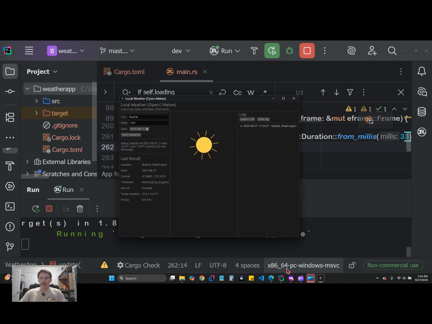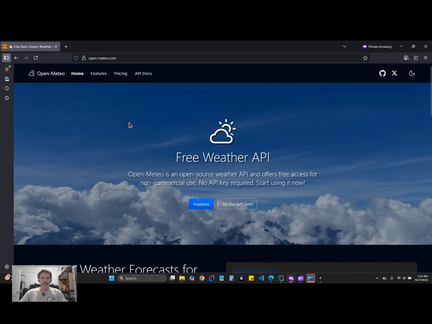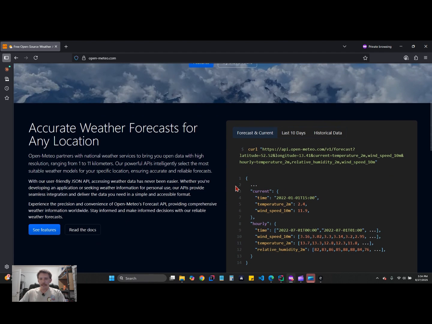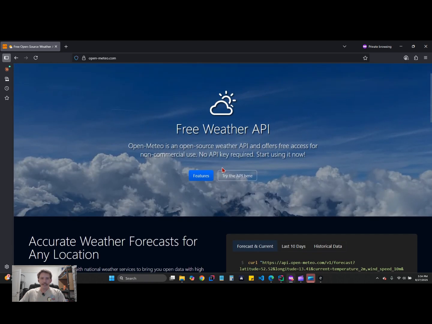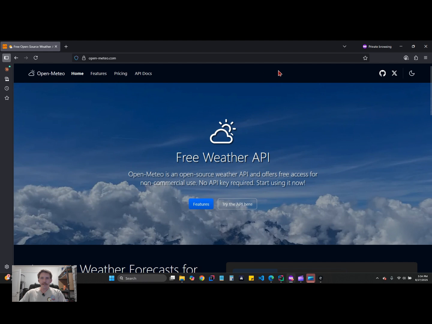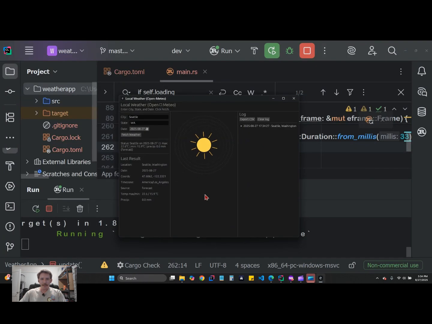And it's going to Open-Meteo.com, let me show you the website here. I'm not sponsored by any of these companies. I'm just using it because it's free for non-commercial use, apparently. No API key required. And ChatGPT actually recommended this, so I'm just using it through the AI. And here we go. So, back to our app. That is actually kind of cool. I like how I had that little animation around it, and it's kind of got a sun spinning. It would be nice if it would change depending on the weather.